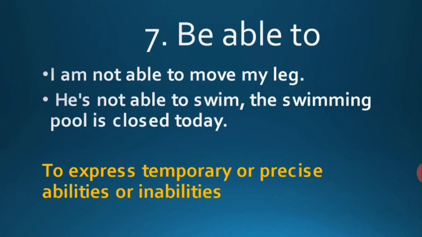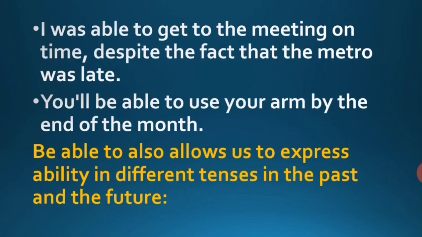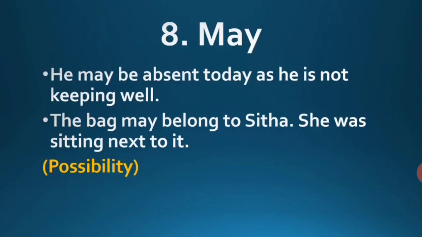I was able to get to the meeting on time despite the fact that the metro was late. Be able to is used to express ability in the past tense. You will be able to use your arm by the end of the month. Be able to is used to express ability in the future tense. And the next model we are learning is may.